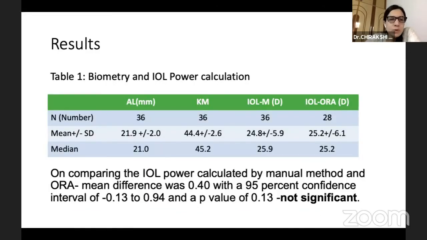These are the main values for biometry and IOL power calculation. Of IOL power, M represents the manual IOL power, and IOL ORA is the power we got from intraoperative wavefront aberrometry. The mean was 24.8 and 25.2 respectively. The mean difference was 0.4 and the p-value was 0.13, which was not statistically significant.